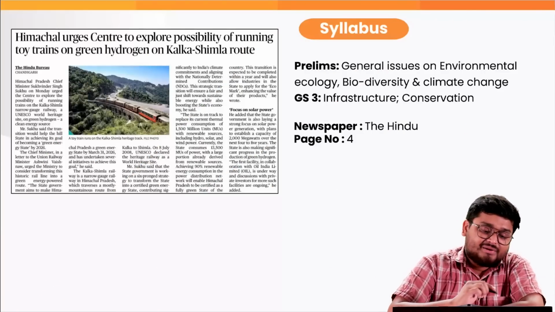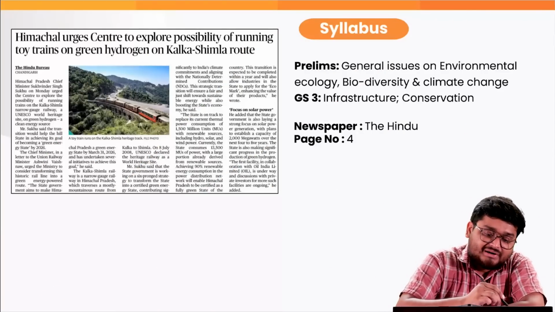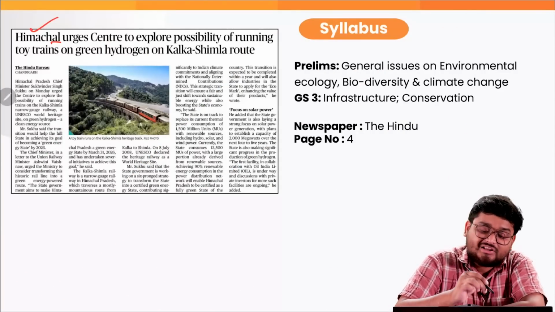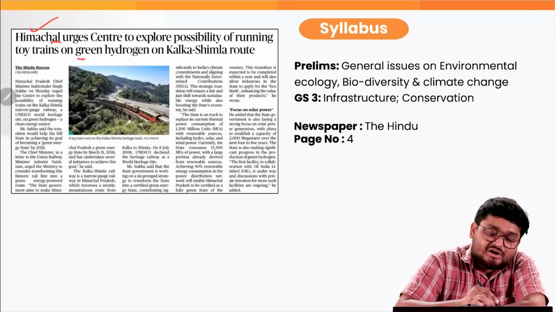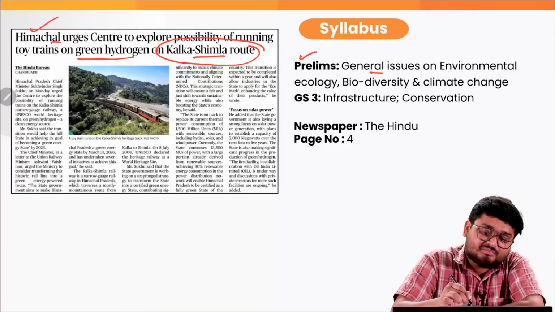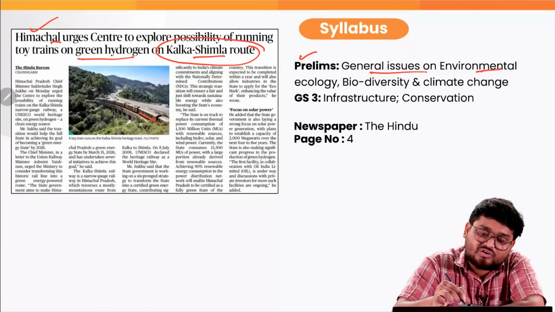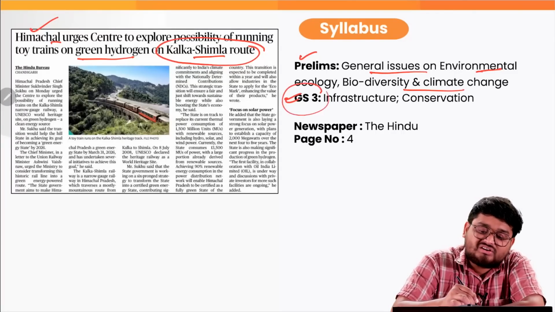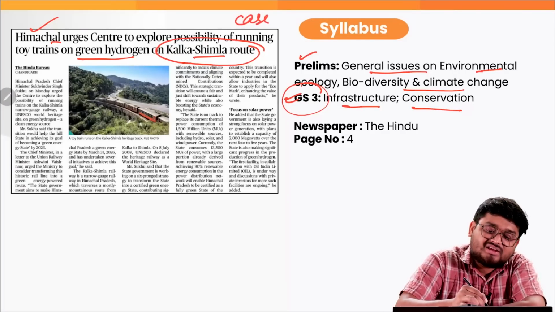In the next article, we'll be looking into the news where the Himachal government is promoting green hydrogen on the Kalka-Shimla toy train route. This is a very important aspect for UPSC prelims when it comes to environment, ecology and climate change, and also for GS3 infrastructure and conservation, where you can use these as case studies in your mains answers.